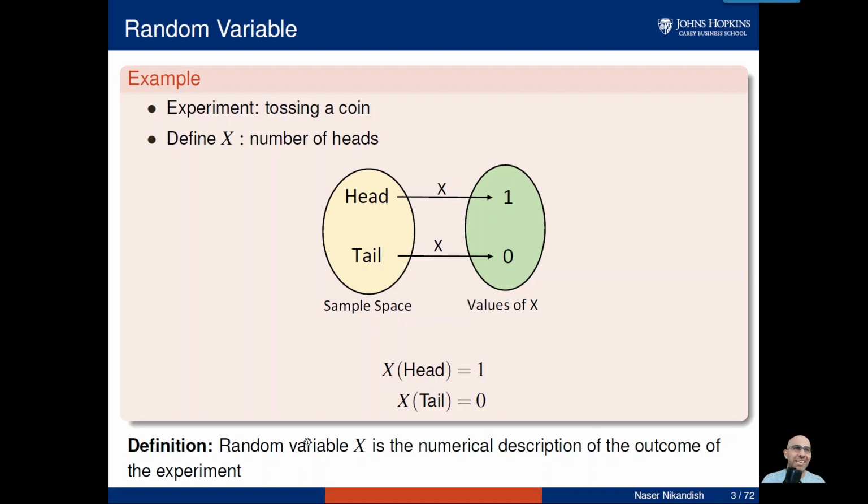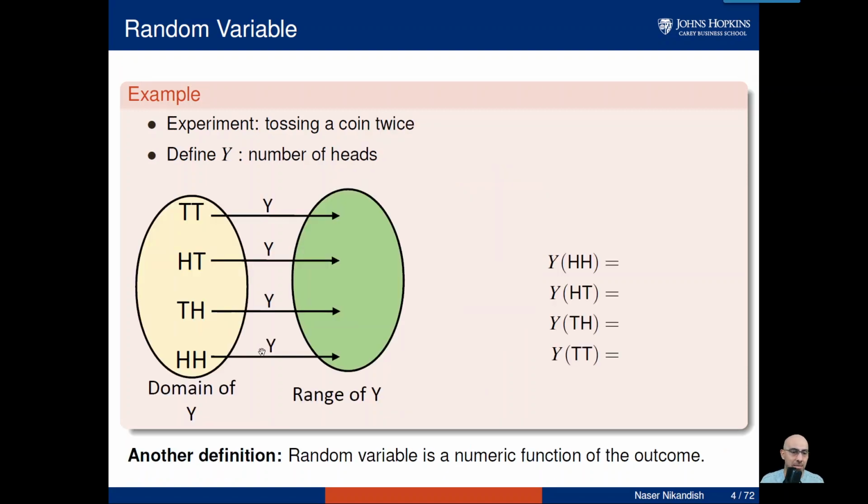Let me put it as simple as it gets. Imagine we are lazy, and instead of saying, "Oh, I flipped a coin and the result is head," we are going to write X equal to 1. And instead of saying, "Oh, I flipped a coin and the result is tail," we are going to say X equal to 0. So at least for the time being, we define it for convenience, to make it easier for us to write on paper. That's as simple as it gets.